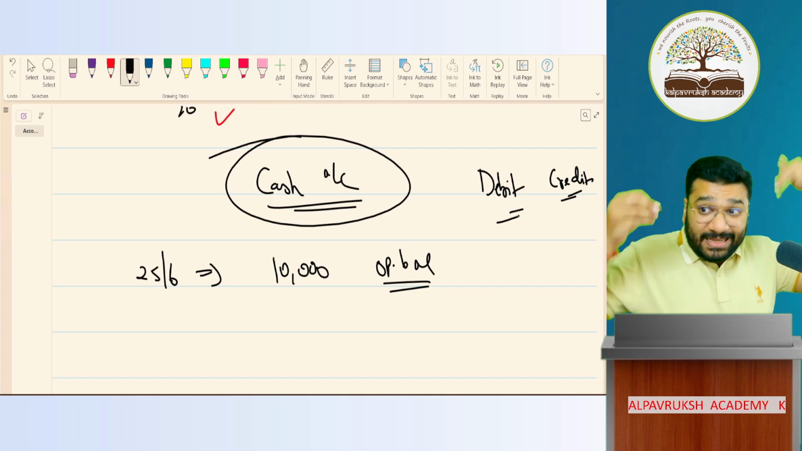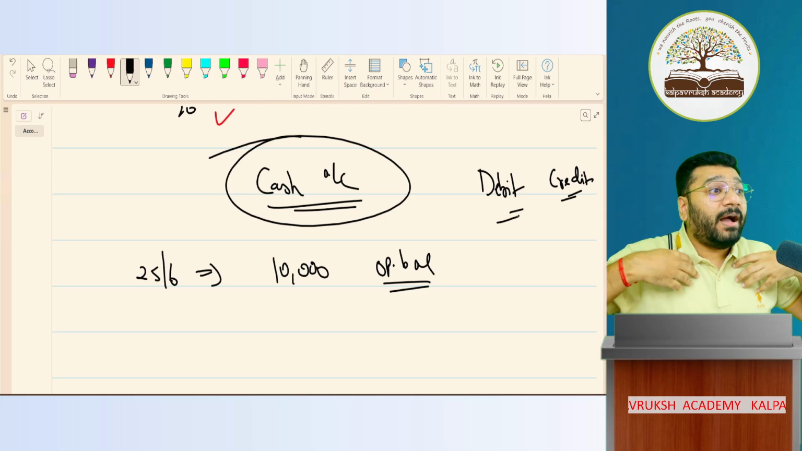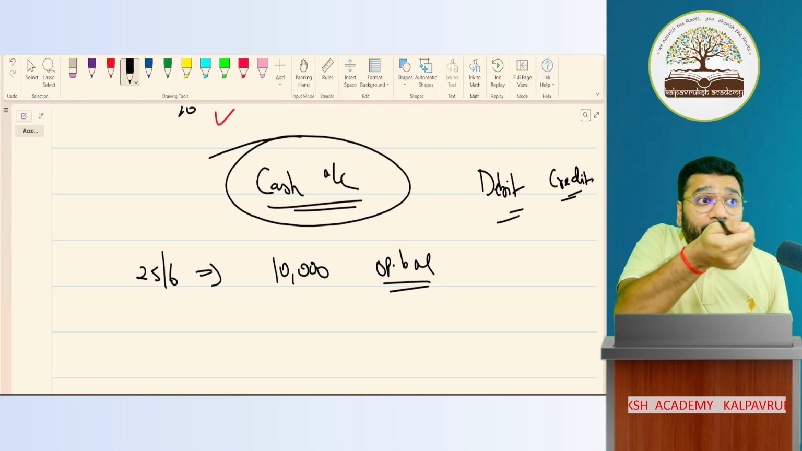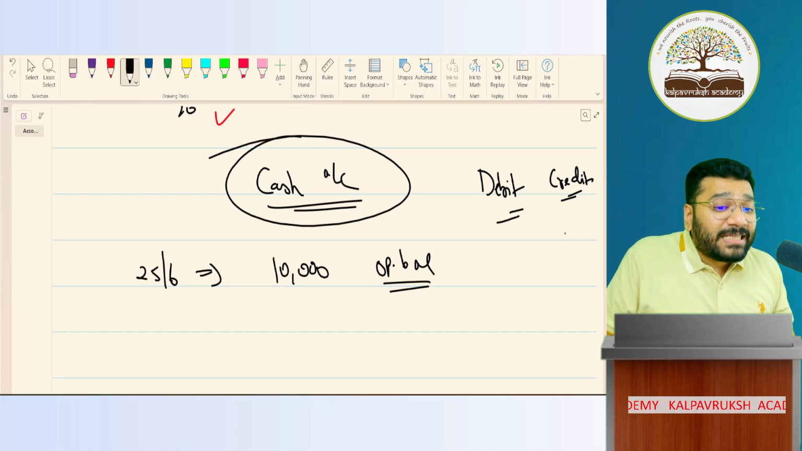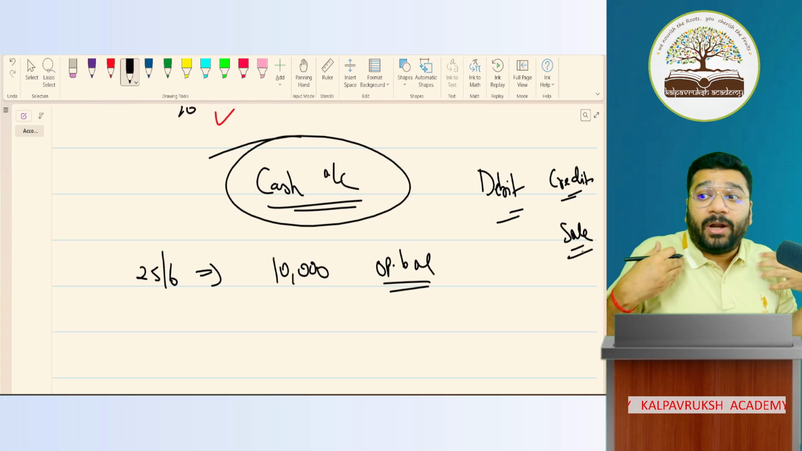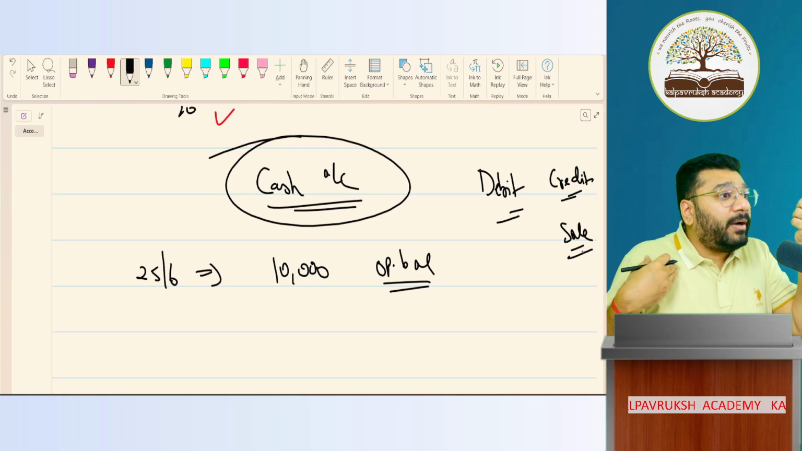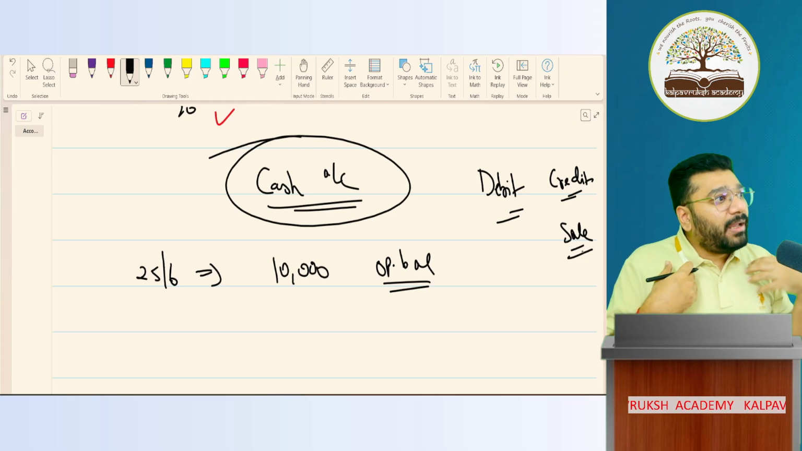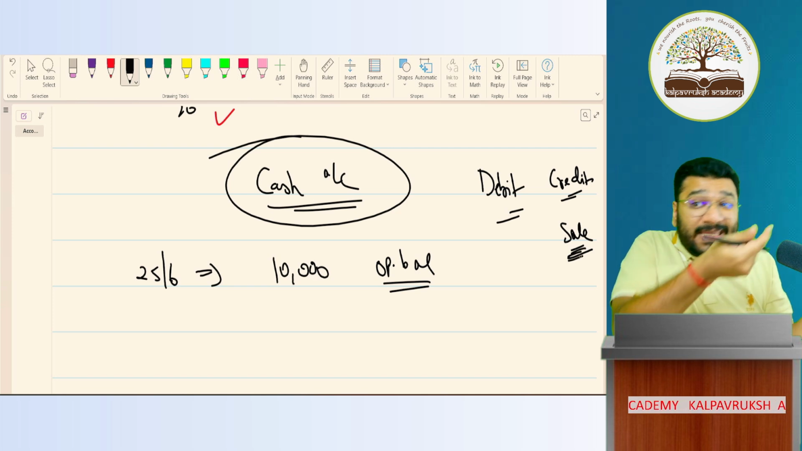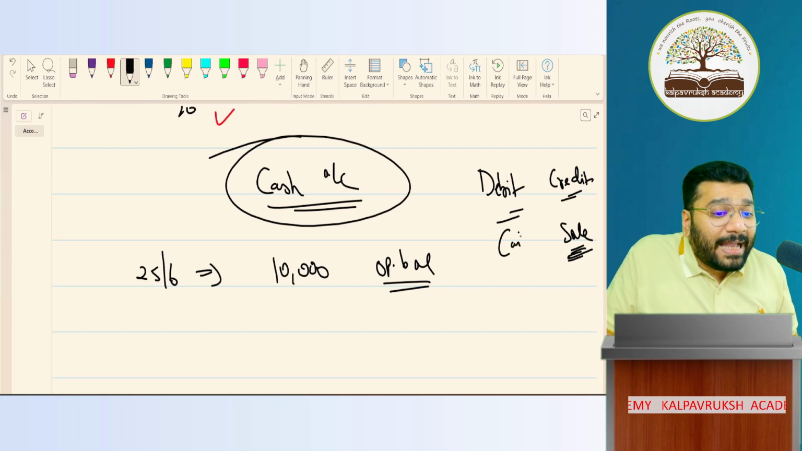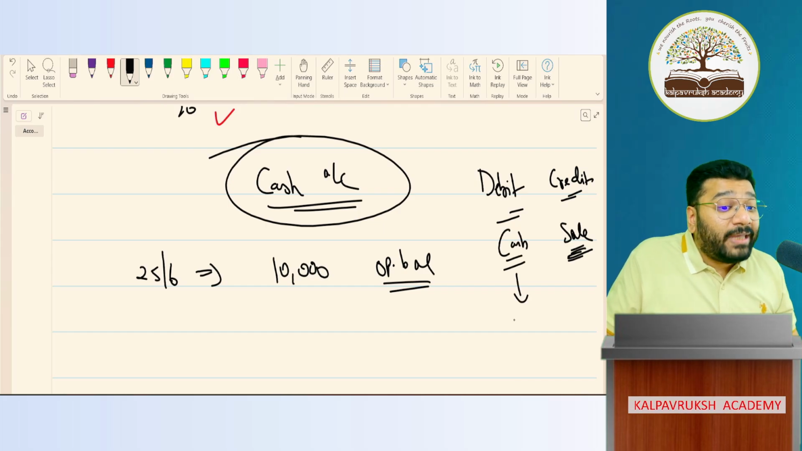So in the current transaction, I opened the shop. I sold the product for 100 rupees. In this transaction, there are two aspects. One aspect is the sale aspect. Sale means what? Income. The moment I sell a product, my income is earned or not? Yes. One is the sale aspect. Another aspect is he gave me money, so I should record cash. Cash will go to cash account. Sale will go to sale account.